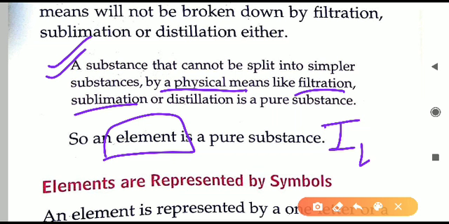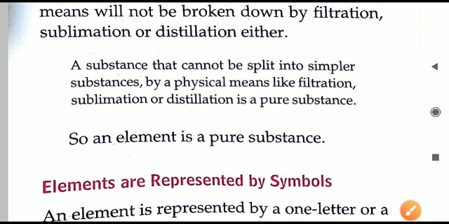If we take iodine and undergo sublimation, what will it form? It will form iodine solid. Iodine solid changes to gas and back to solid, that is sublimation. But iodine will remain iodine only, it will not change. So sublimation is a physical method, but still that particular element will not change. Similarly distillation is also a physical method.